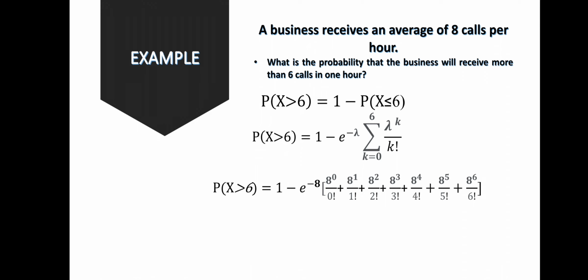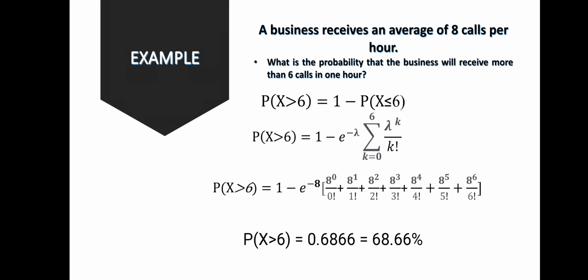So the probability of x greater than 6 is equal to 1 minus e to the power of negative 8 multiplied by the summation of 8 to the power of 0 over 0 factorial plus 8 to the power of 1 over 1 factorial plus 8 to the power of 2 over 2 factorial plus 8 to the power of 3 over 3 factorial plus 8 to the power of 4 over 4 factorial plus 8 to the power of 5 over 5 factorial plus 8 to the power of 6 over 6 factorial.